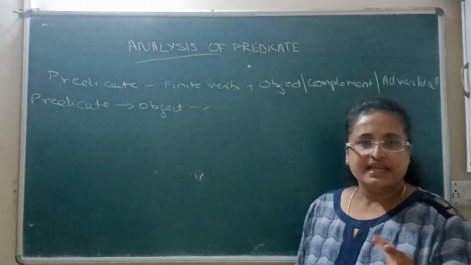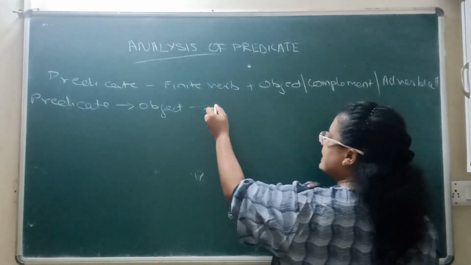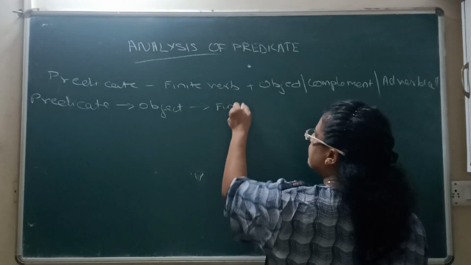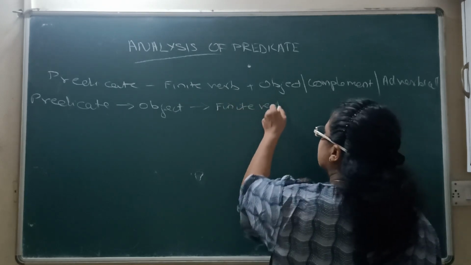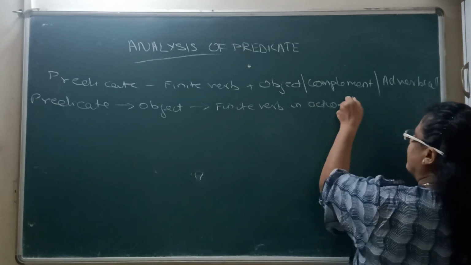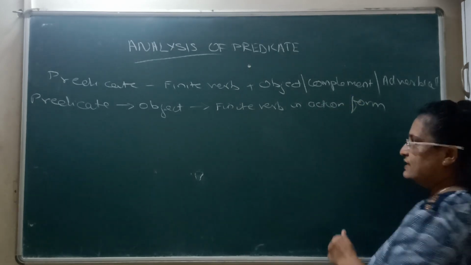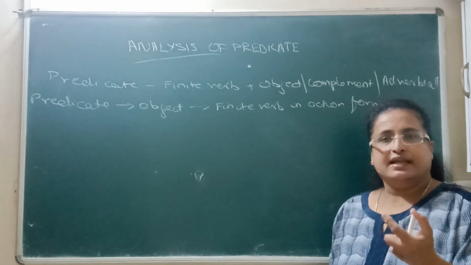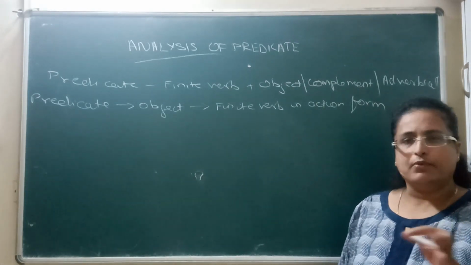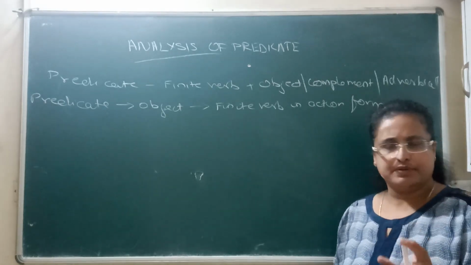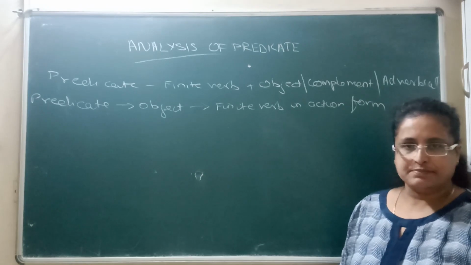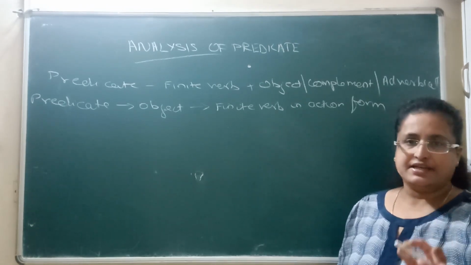A predicate carries an object when it has a finite verb in action form. That is, action like cut, observe, watch, any action verb form, in any tense form. It can be simple present, it can be in any tense form, past, future, or in any aspect, but it should have an action verb.